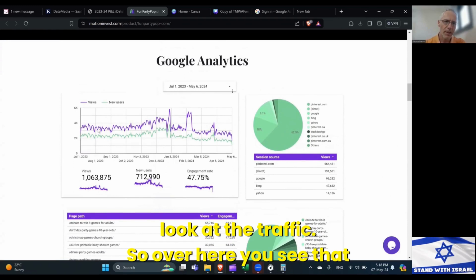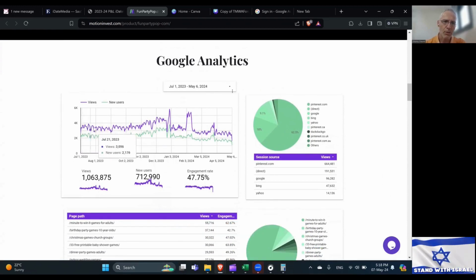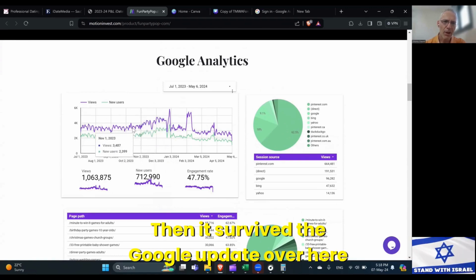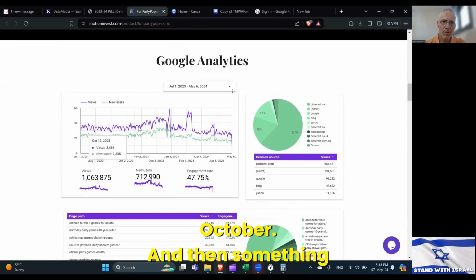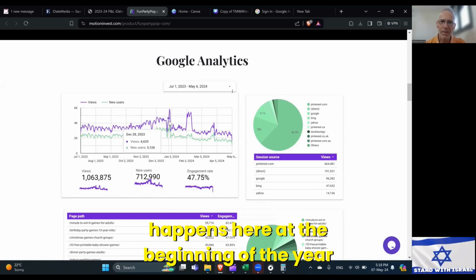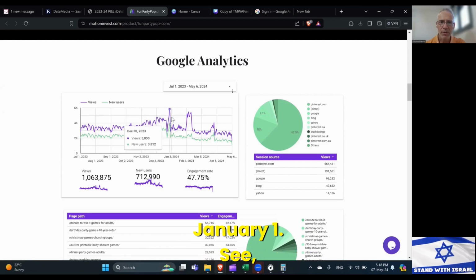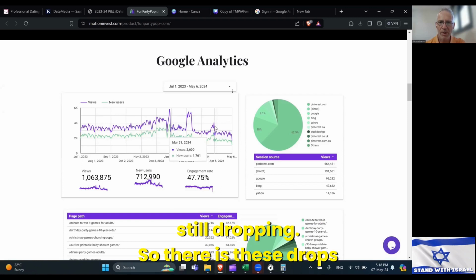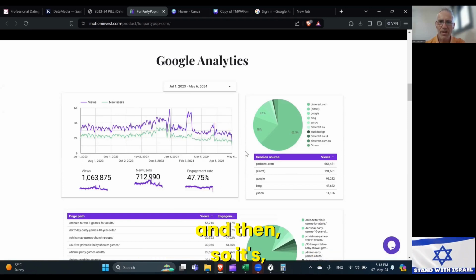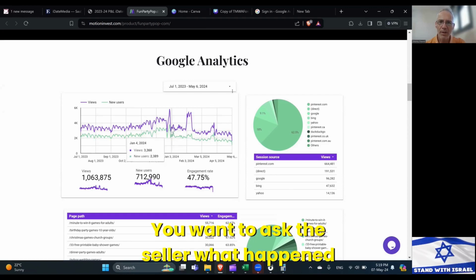So over here, you see that from July 2023, that's almost a year ago, it went up. Then it survived the Google update over here that I spoke about, September, October. And then something happens here at the beginning of the year, January 1st. And it's inconsistent. There is this hype and again a drop, and it's still dropping. So it's declining, definitely declining. You want to ask the seller what happened here.